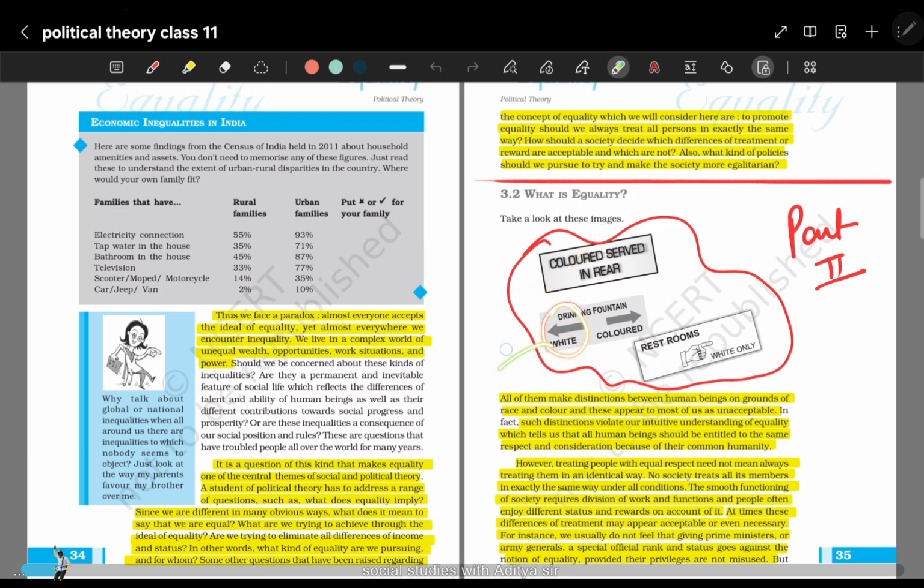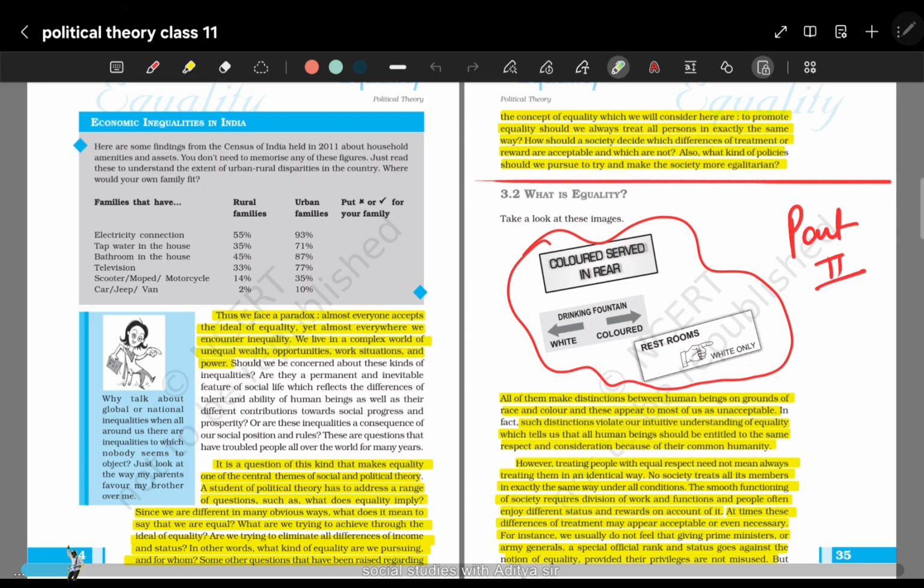White people have a different drinking fountain for water, and colored people, that is brown and black people, have a different one, and restrooms are for whites only. We see all these things in white countries where most of the population is white, and they discriminate against other people on the basis of their skin color, black and Latinos and brown skin people and so on.